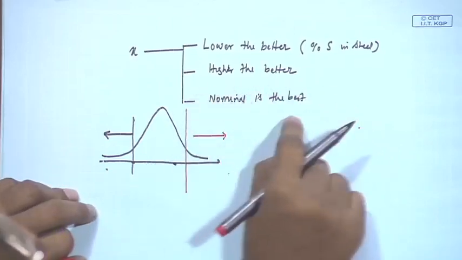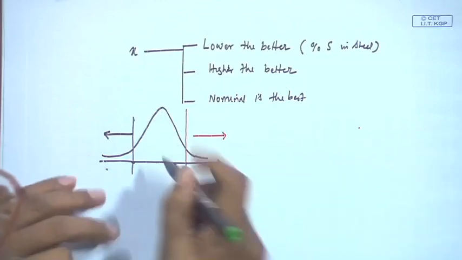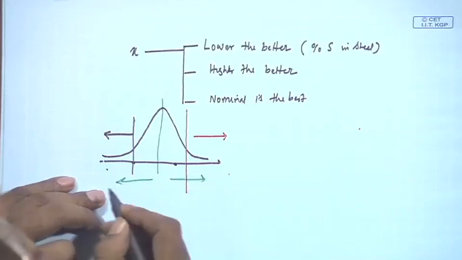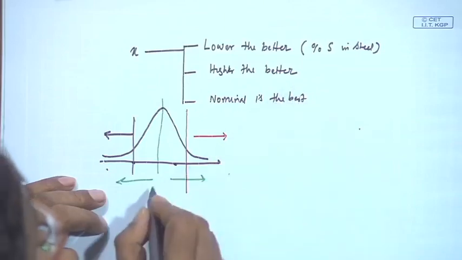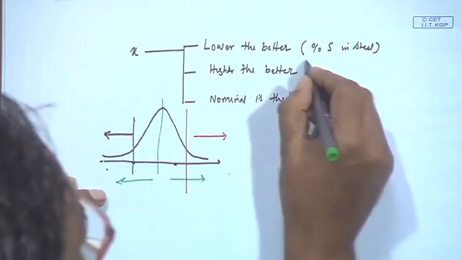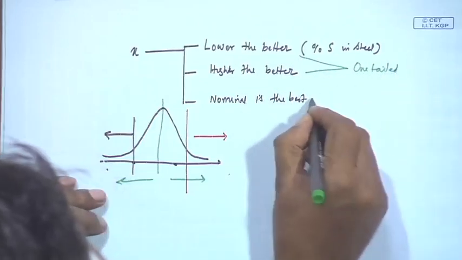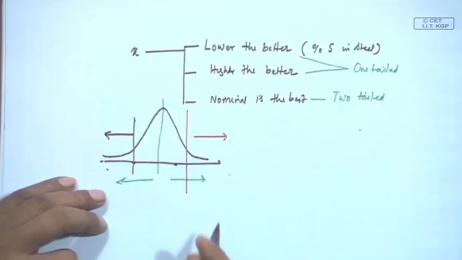Only when nominal is the best, meaning there is a target, and if you deviate from the target, this side or this side, this is not desirable, then your two-tailed hypothesis is better. So, for both these cases, it is one-tailed, and for this, two-tailed. Getting me?